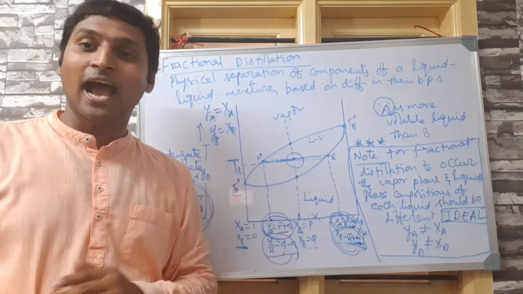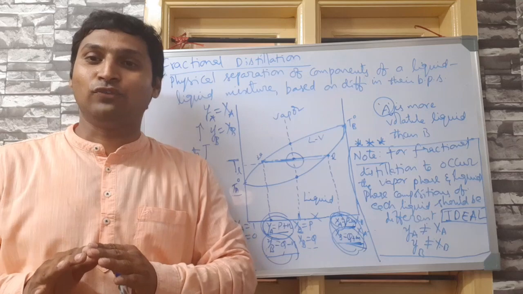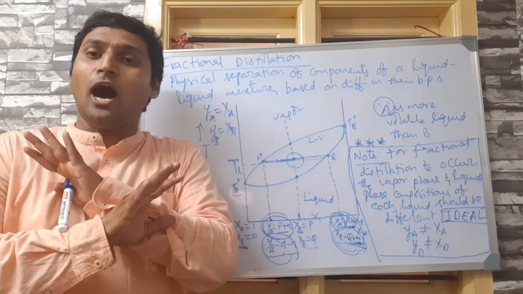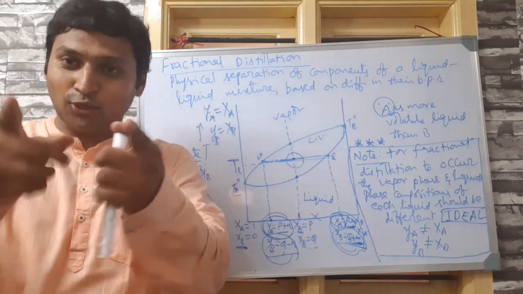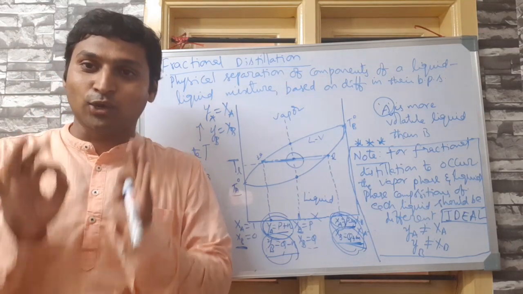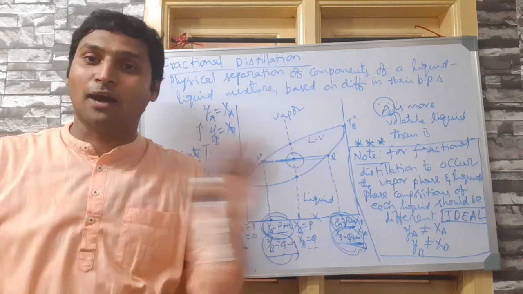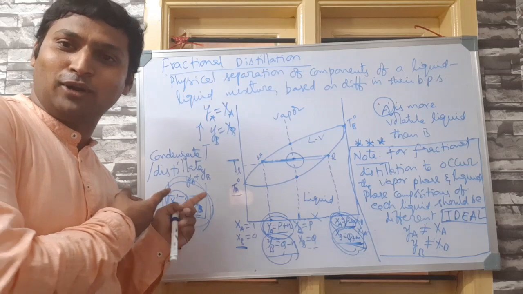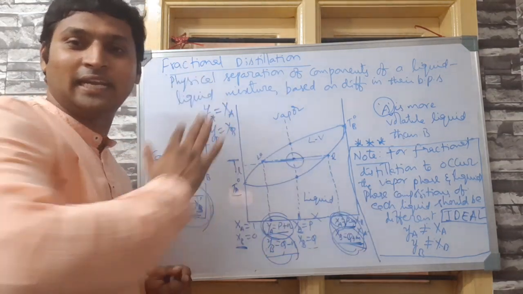That means ideal liquid solutions can undergo fractional distillation at all compositions. Underline. I don't have space here to write, so you better write it down in your notes. Ideal liquid solutions undergo fractional distillation at all compositions, because there is no tie point anywhere. Whichever temperature you take, you can get a tie line.